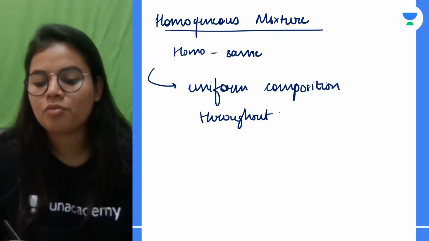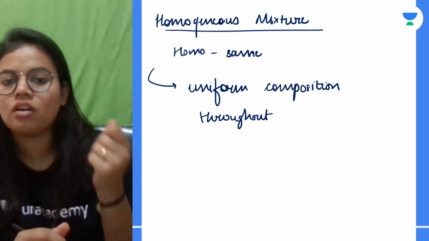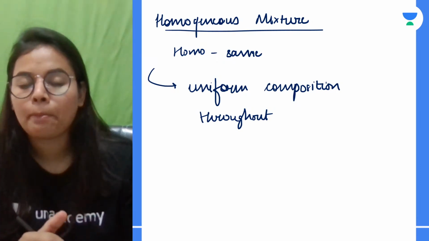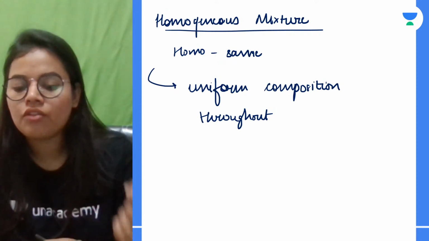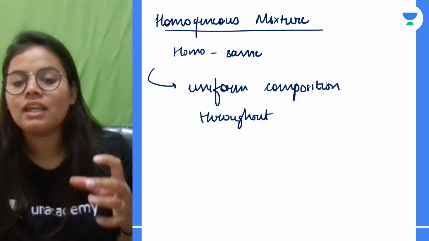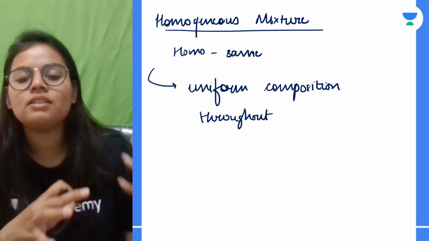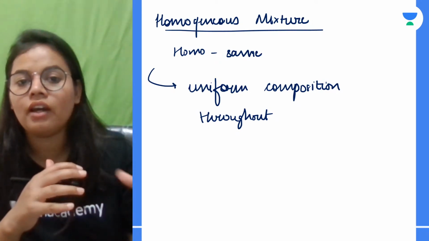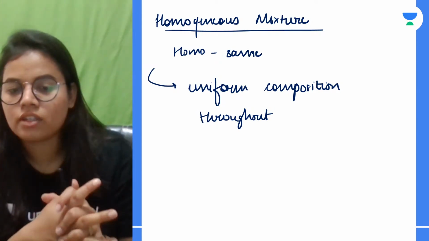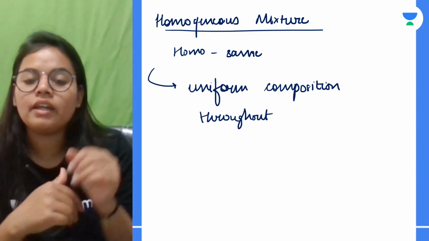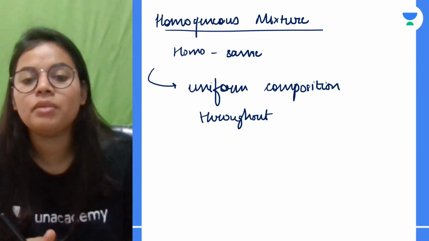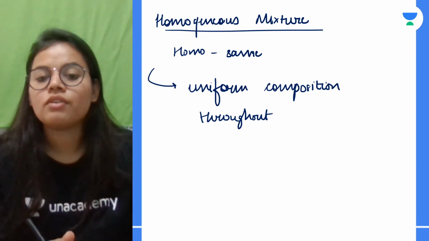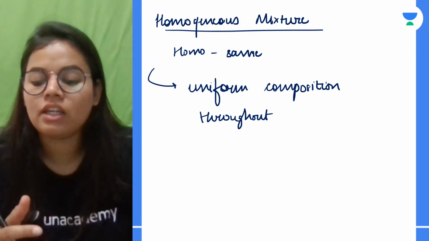What do we mean by same composition? Let's suppose I took a spoonful of salt. मैंने salt लिया और उसको mix कर दिया water में, है ना? After dissolving it, what will we see? We will see that जो salt था हमारा, it is completely dissolved in that water. और हमें salt और water अलग अलग नहीं दिख रहा है until it is a super saturated solution. तो हम क्या देखते हैं that they both have completely been mixed and there is no separate level or separate things which are seen. तो यहाँ पर जो हमारे composition है mixture की, it is uniform.